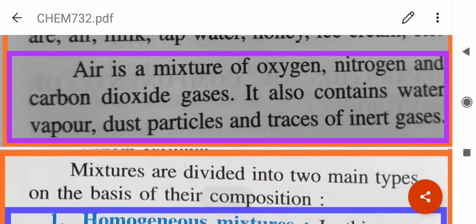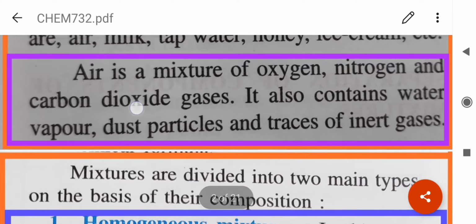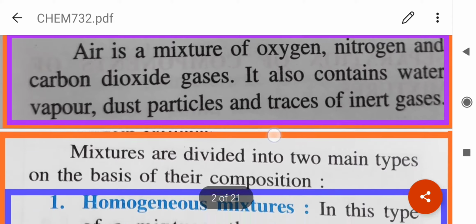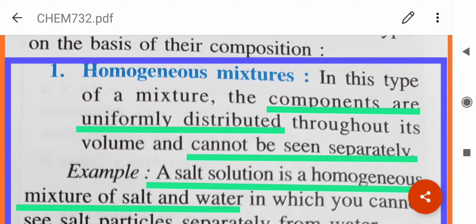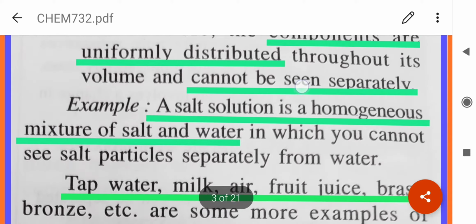Air is a mixture of oxygen, nitrogen, carbon dioxide gases mainly, and it also contains water vapor, dust particles and traces of inert gases. The mixtures are of two types: homogeneous mixture, where the components are uniformly distributed and cannot be seen separately.